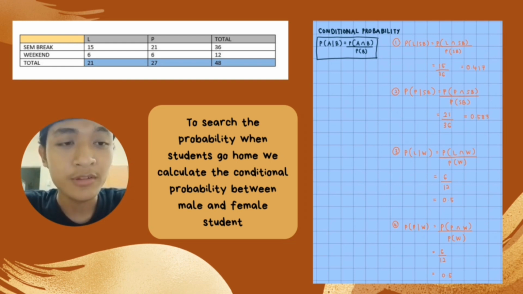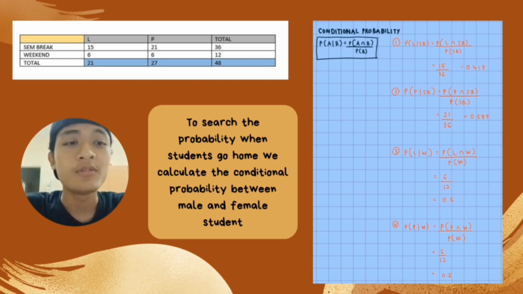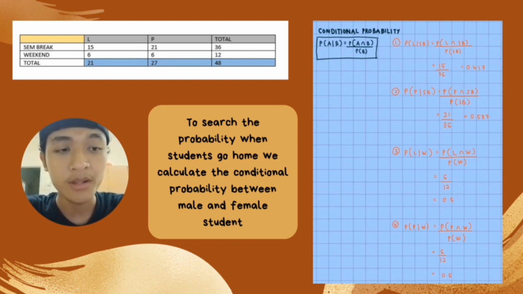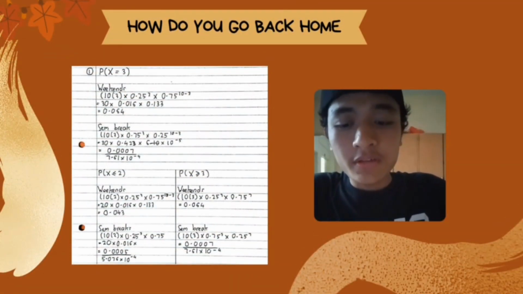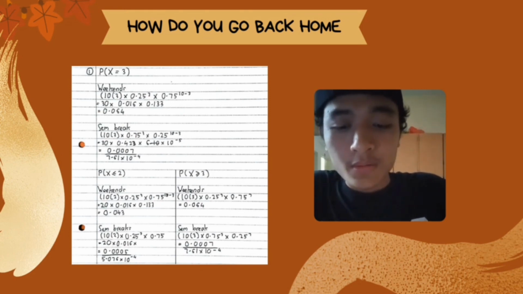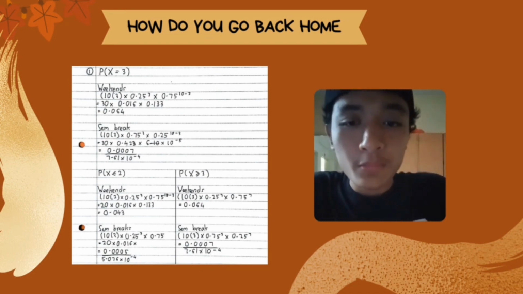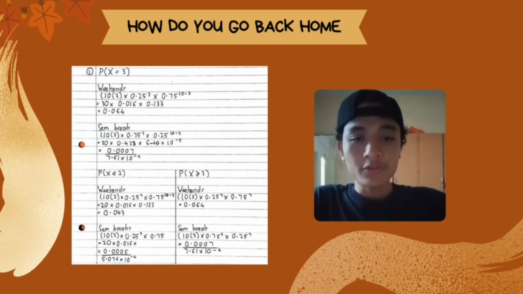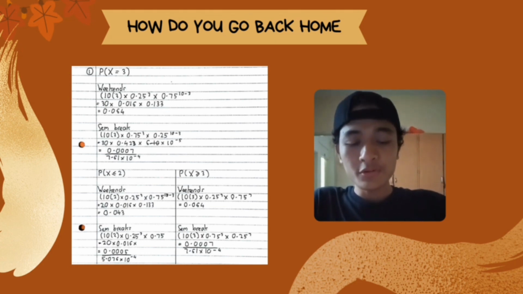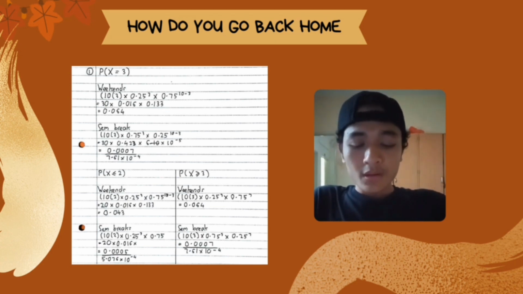So to find the probability when students go home, we calculate the conditional probability between male and female students. For x equal to 3, for weekends we get 0.064, and for sem break we get 0.0007, or 7.61 times 10 to the power of negative 4.